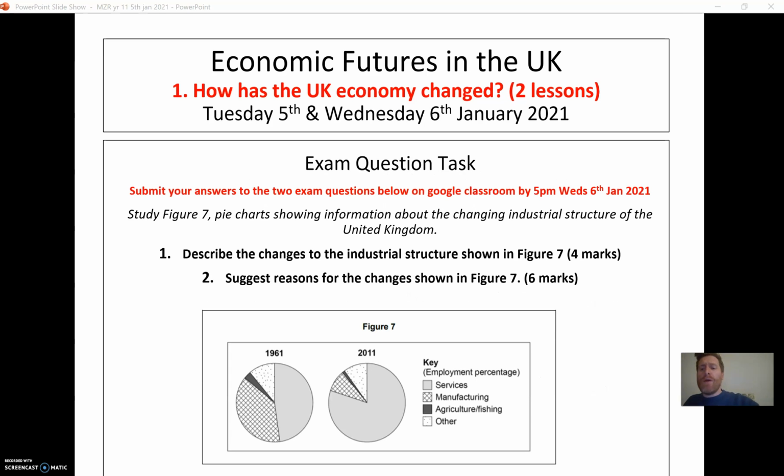So what I wanted to do now is to go back through the PowerPoint that's on Google Classroom. There's also some links to further information, and then have a go at answering these two exam questions, please. So describe the changes to the industrial structure shown in the pie charts below and suggest reasons for those changes. These need to be submitted by 5 p.m. on Wednesday, and we will mark them and give you feedback. Your next lesson will be uploaded in time for Thursday. Thank you.